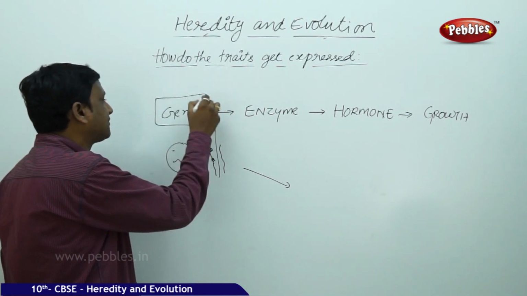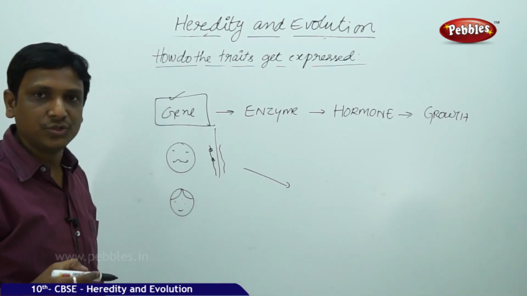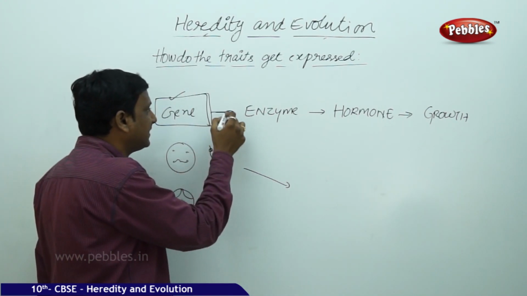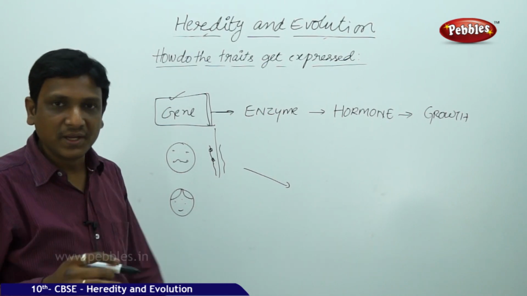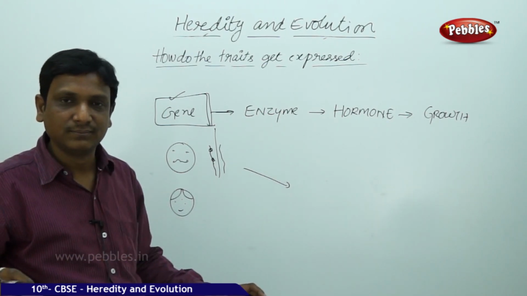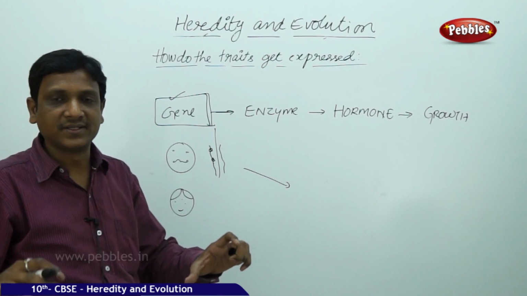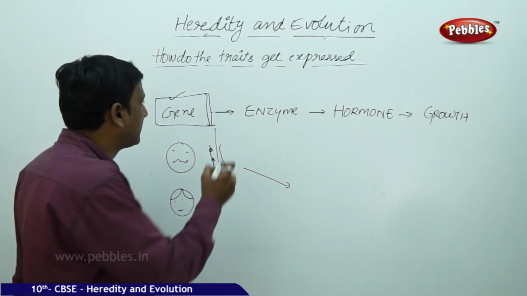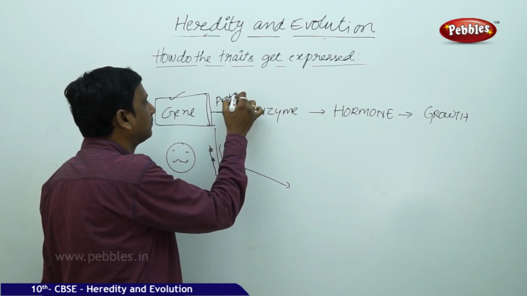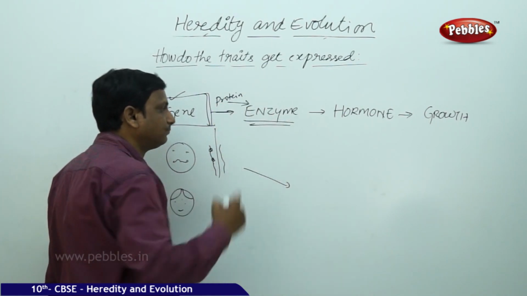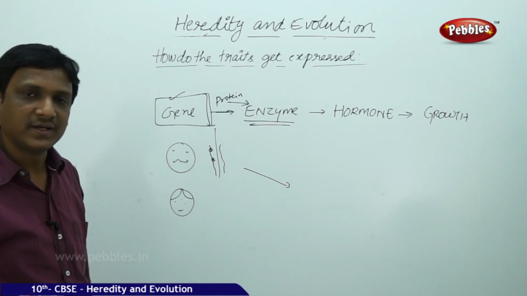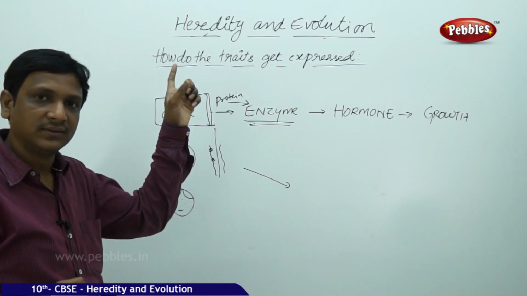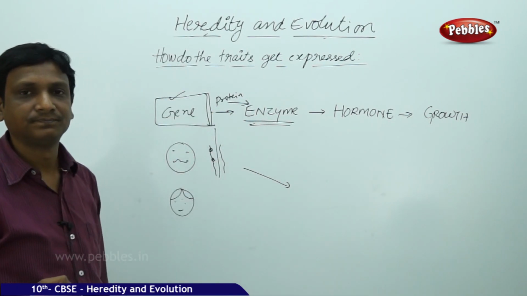The instruction is there in the gene of the boy that he should grow tall. Now this tallness gene, by using the cellular apparatus, mitochondria, cytoplasm, Golgi complex, especially the Golgi complex, prepares a protein that is nothing but an enzyme. What enzyme does it prepare? When the gene is for tall, it prepares more enzyme.